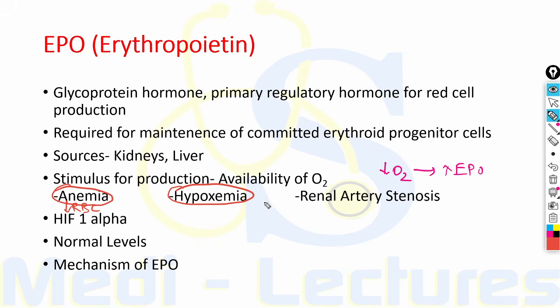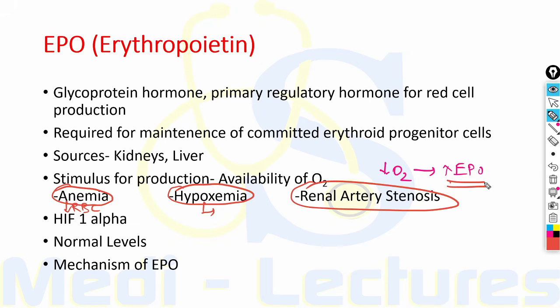Also hypoxemia, because of impaired oxygen loading of the hemoglobin molecule, or a high oxygen affinity mutant hemoglobin which is not unloading its oxygen, can lead to hypoxemia. Also renal artery stenosis, that is impaired blood flow to the kidney. These all factors can lead to decreased oxygen delivery to the kidneys and the release of erythropoietin.